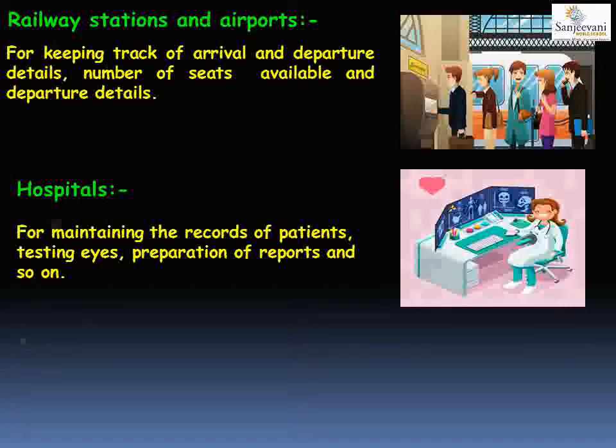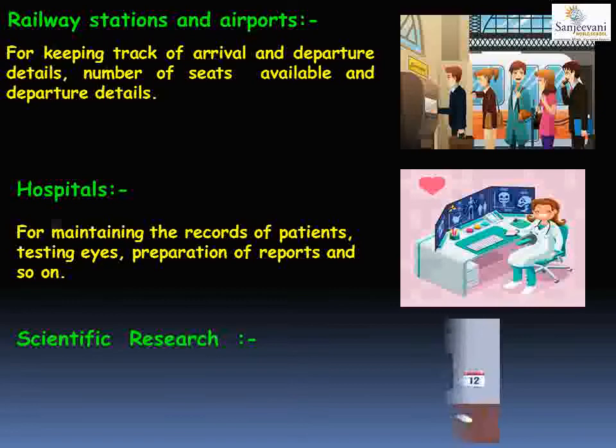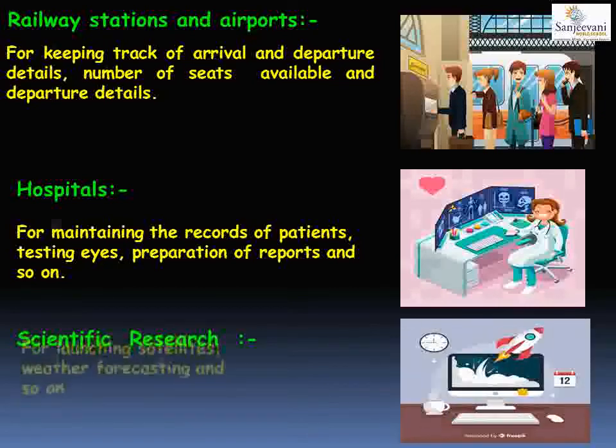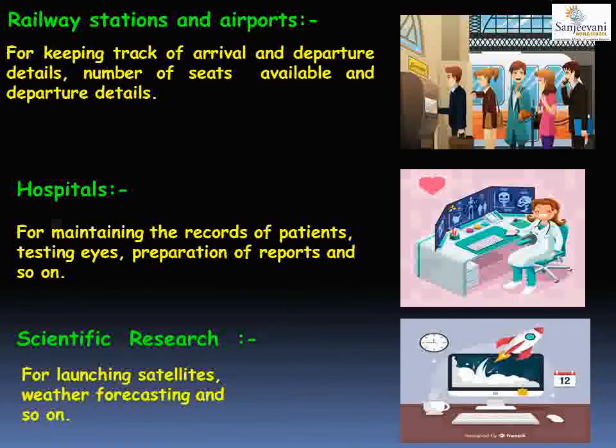The next use is in scientific laboratories, where computers are used for scientific research. It is used for weather forecasting. Weather forecasting is when the computer tells when it is going to rain, when it is going to be cloudy, when it is going to be cold, what will be the temperature, when it is going to be sunny. And it is also used for launching the satellites.